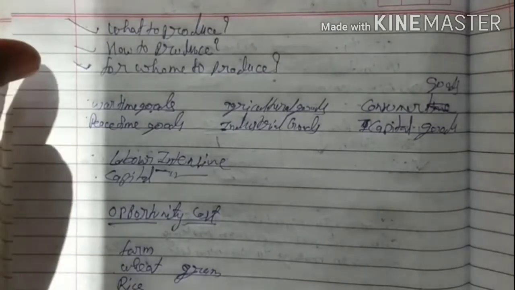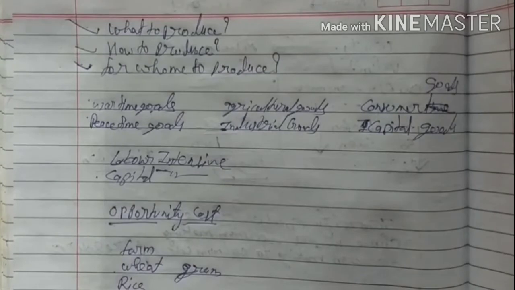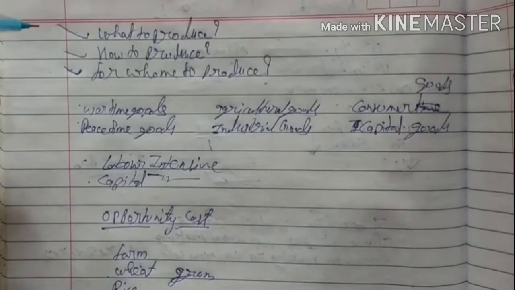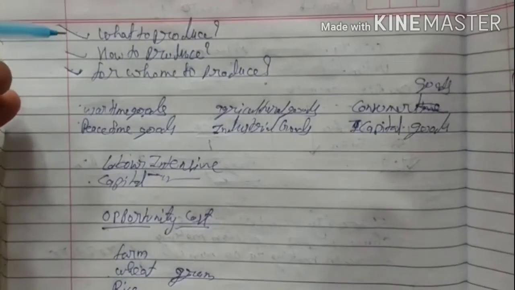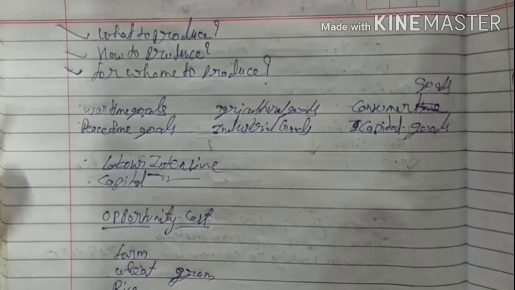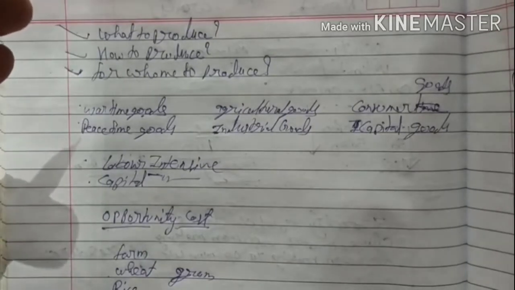And from here itself we come to know the basic concepts of microeconomics. First problem is what to produce. What to produce tells us what type of goods we need to produce. We need to think about the needs and requirements of the economy.